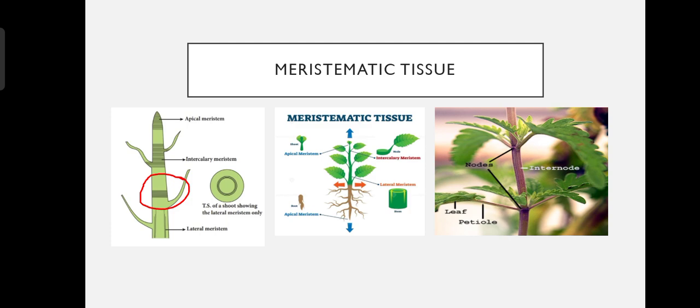The answer is that the cells of these tissues are newly arisen and they are young and small in size, so they lack vacuoles. So this is about the meristematic tissue: apical, intercalary, lateral meristematic tissue, their location and function.